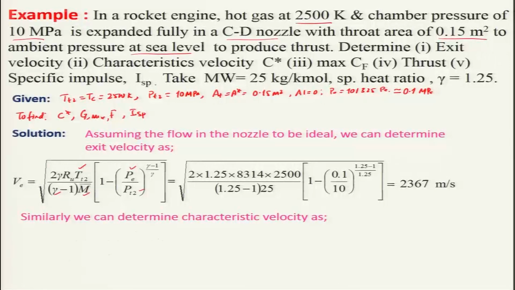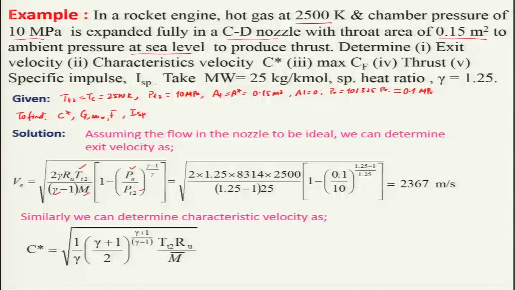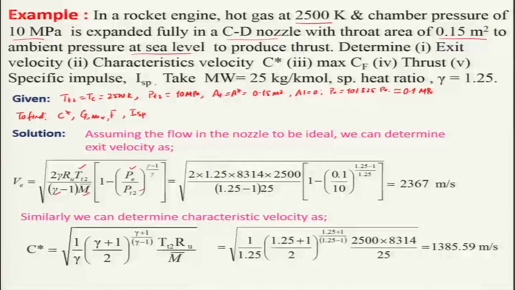Similarly, we can determine the characteristic velocity C star. Gamma is given in this expression, T2 is given, so we will substitute these values, and you will get something like 1385.59 meter per second. This is an important point: in this example C star is not really much, but it is good enough to have a thrust. We will see now what the maximum CF value is.